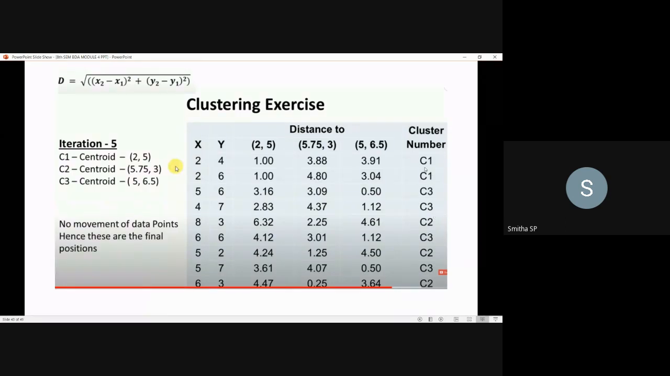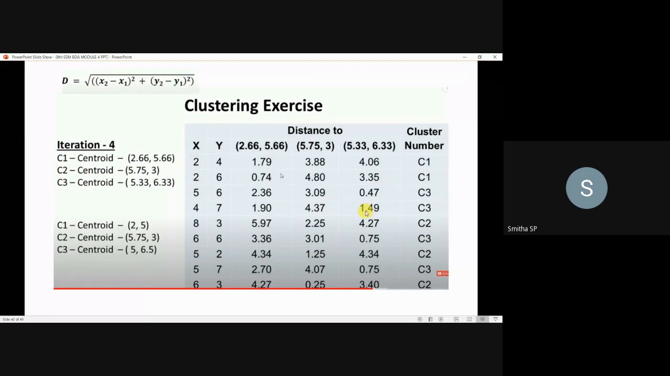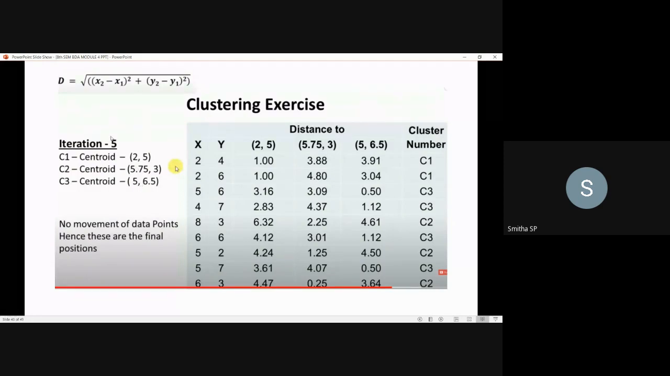So there are no changes, in the sense that from iteration 4 to iteration 5 no data points are moving. If you go for further iteration also, if you calculate the centroid after iteration 5 and run another iteration, no movement of the data points can be observed. Immediately when you observe that no data points are moving, you can stop the iteration. No need to go for further iteration.